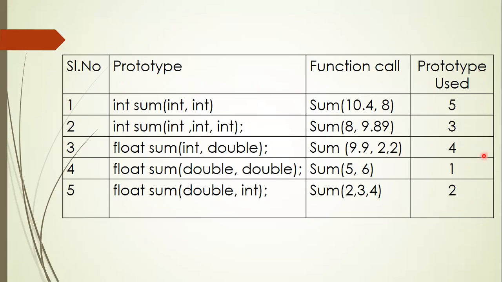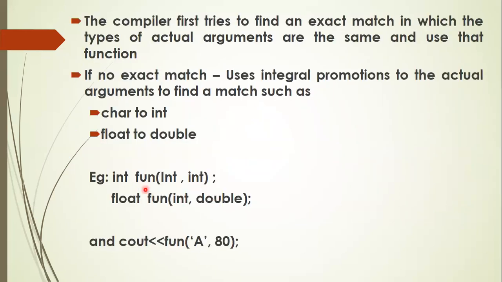For example, here the argument is float type, but we don't have any prototype which says the argument is a float type. In that case, float is converted into double type. So that's the reason 10.4, even though it's a float type, is automatically converted into double type and makes use of the last one. Or if the argument is a character type and it does not find a match for the character, then it will try to convert the character into int type and find the match for that one.